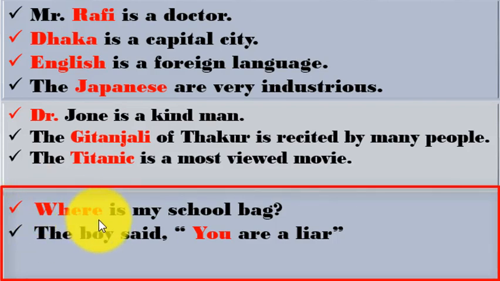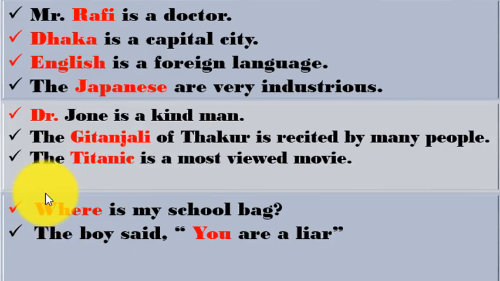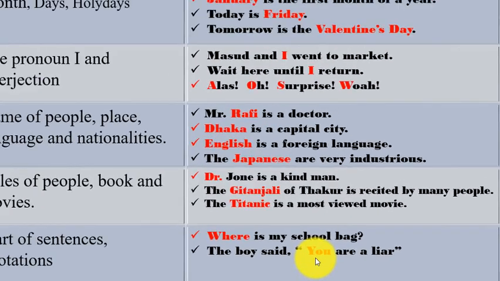Here the first letter of the starting word of a sentence is a capital letter. And next one, the boy said, "You are a liar." So "You are a liar" is in a quotation, inverted commas, and the first letter of the first word of a quotation will be a capital letter.